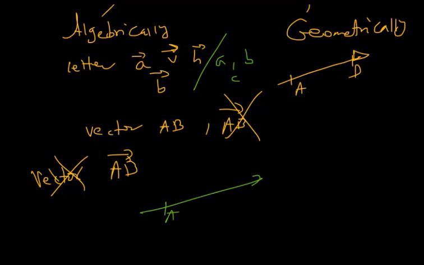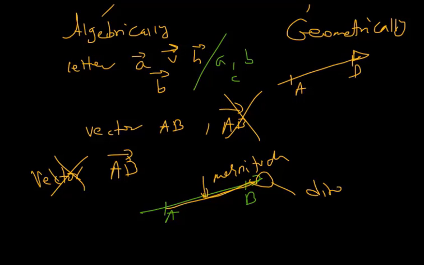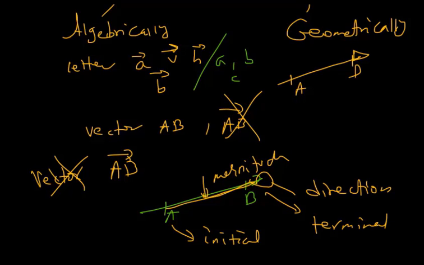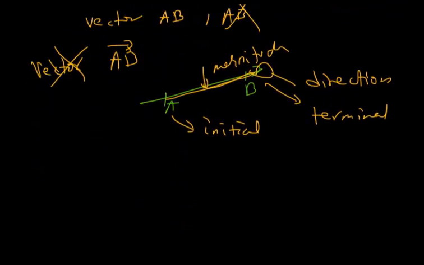Let it be vector AB. The line segment is the magnitude, but the arrow shows the direction. A is the tail, the initial point, and B is the terminal point. So it has initial and terminal points.